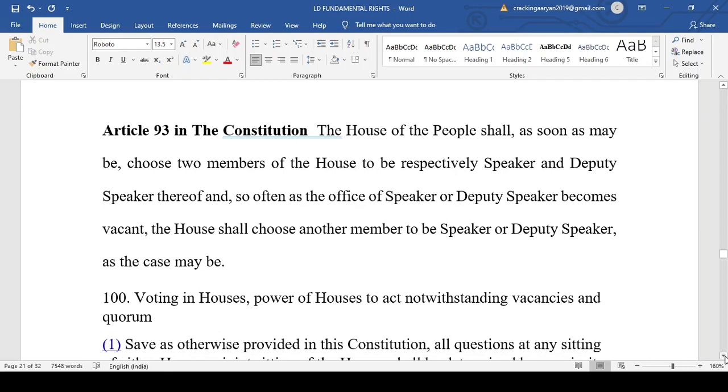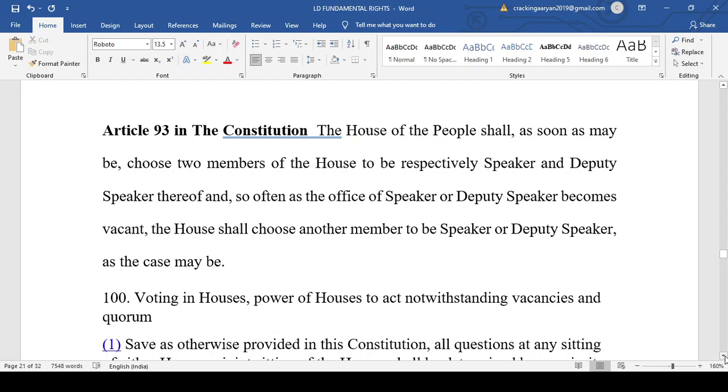Then we have Article number 93. The House of the People shall, as soon as may be, choose two members of the House to be respectively Speaker and Deputy Speaker thereof, and so often as the office of Speaker or Deputy Speaker becomes vacant, the House shall choose another member to be Speaker or Deputy Speaker. So Article 89 talks about the Chairman and the Deputy Chairman of the Council of State, that is Rajya Sabha. Article 93 talks about the Speaker and the Deputy Speaker of the Lok Sabha.